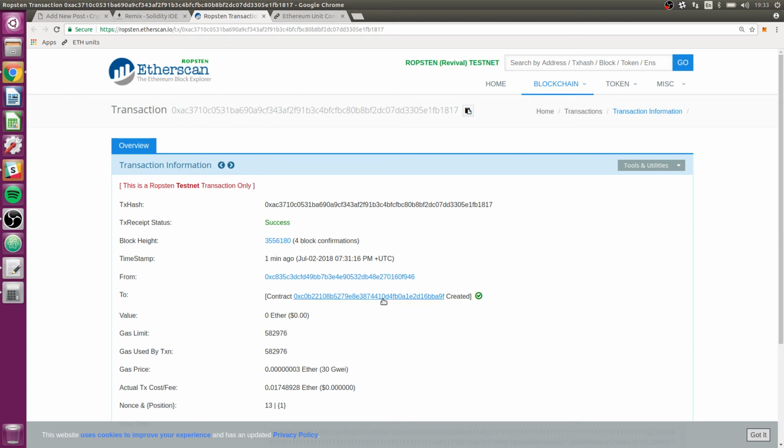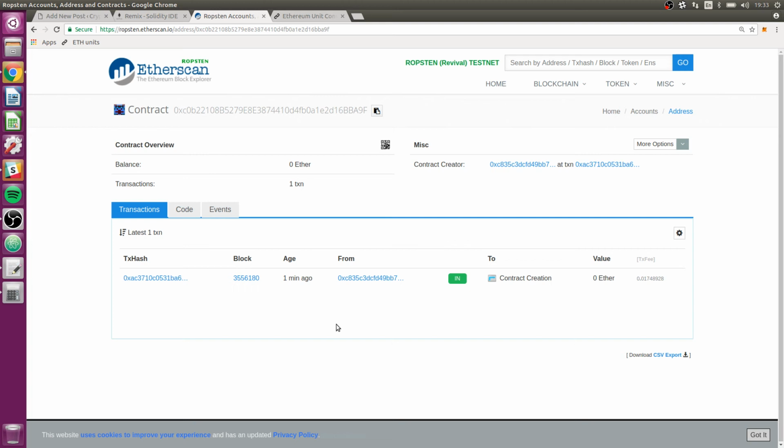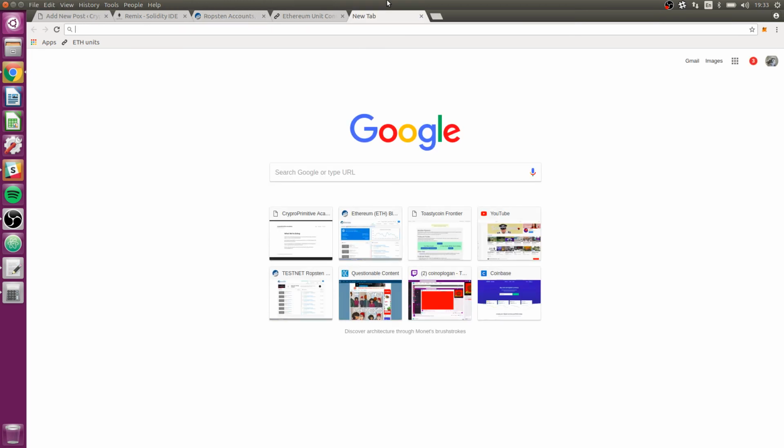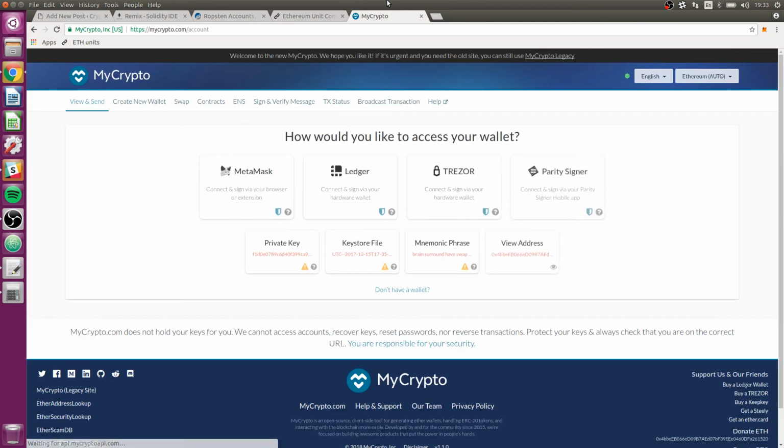So, we got the contract created right here. Now, in previous seminars I've used MyEtherWallet. I'm going to start using MyCrypto instead. It seems to be the one that will actually see active development. It's made by a part of the same team, and it does basically exactly the same thing.